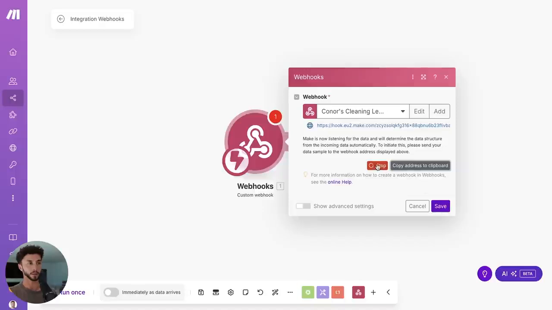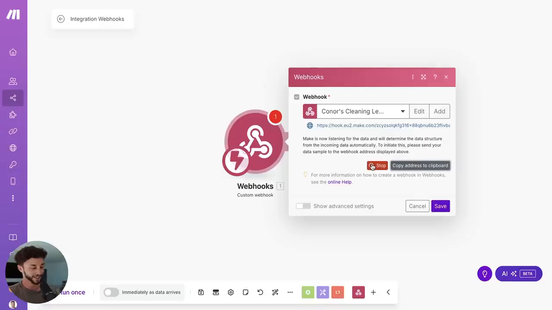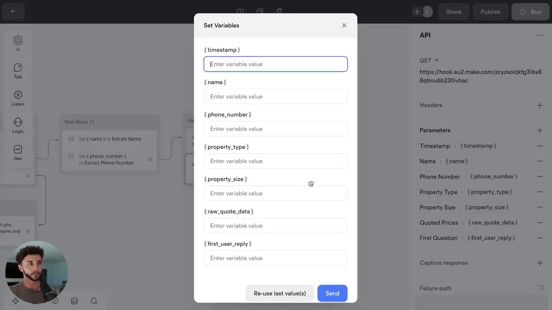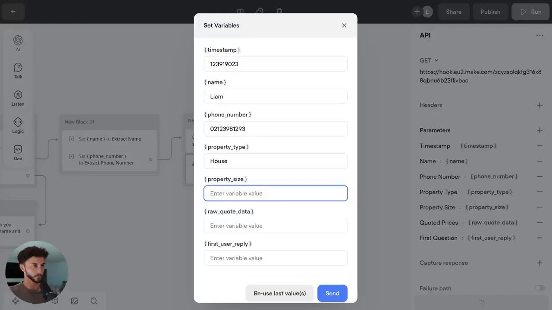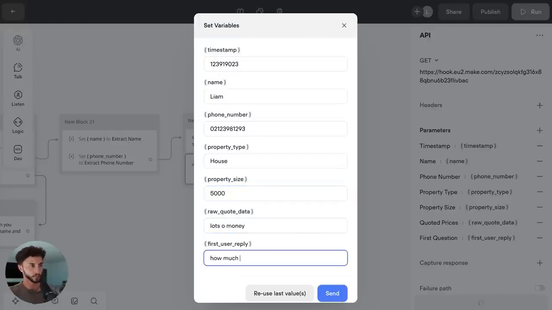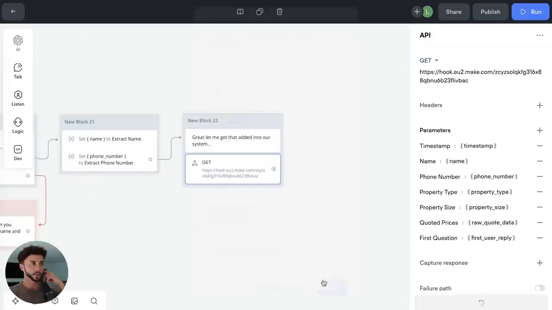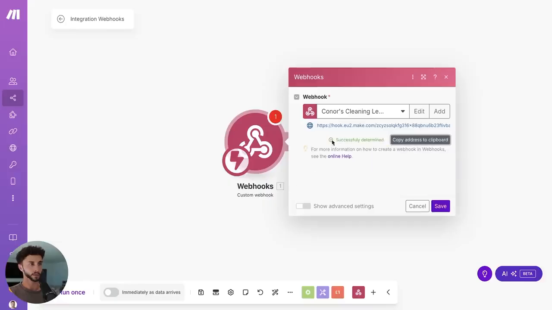And so now we can see, as this thing's spinning around, it's basically waiting for us to send some data to it. It's basically sitting there at the mailbox, waiting for it to come through. And we can go send here. I'm going to put in, dug myself a hole here. Let's go, name, Liam, prototype house, property size, lots of money. How much for cleaning, yo, cleaning, yo. Send. Then if we go back, bam, successfully determined.